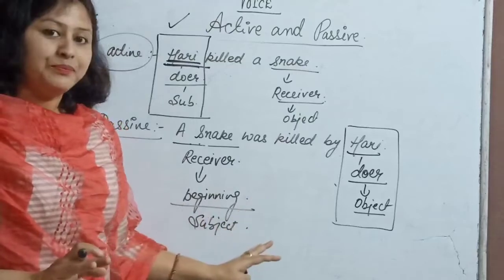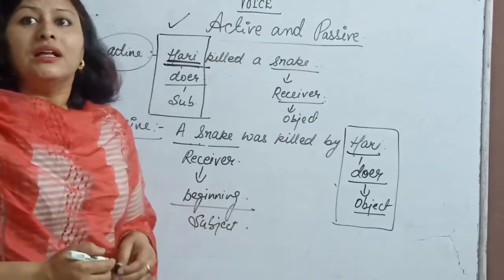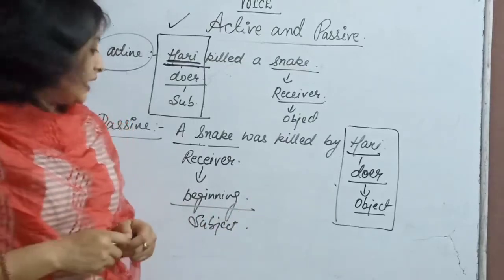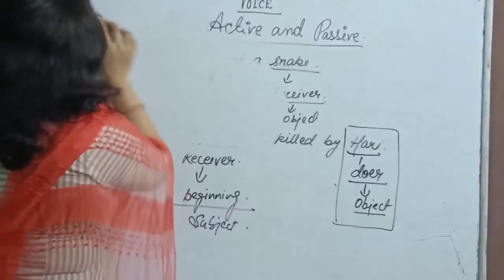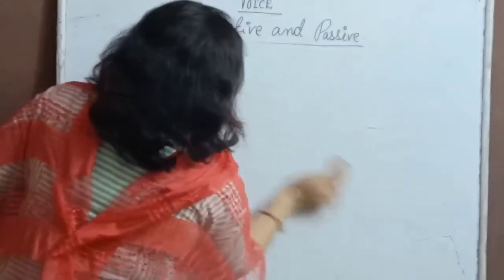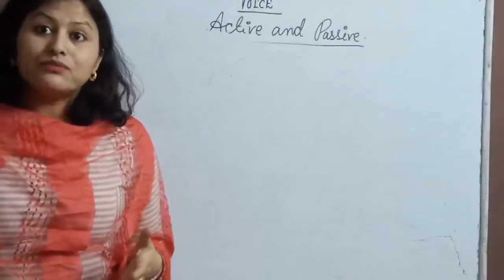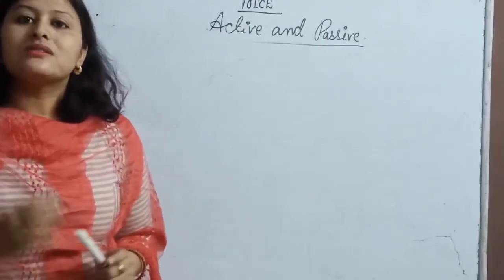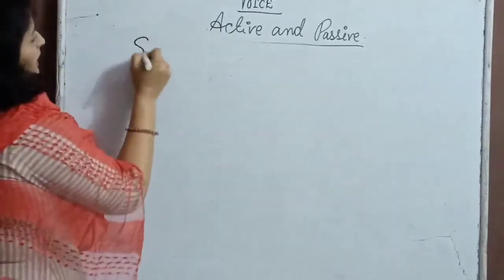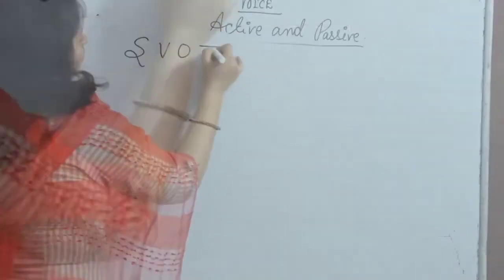Is it clear? Okay. So let us move to another thing. What do we need when we need to change active into passive? We need SWOT. S-W-O-T.